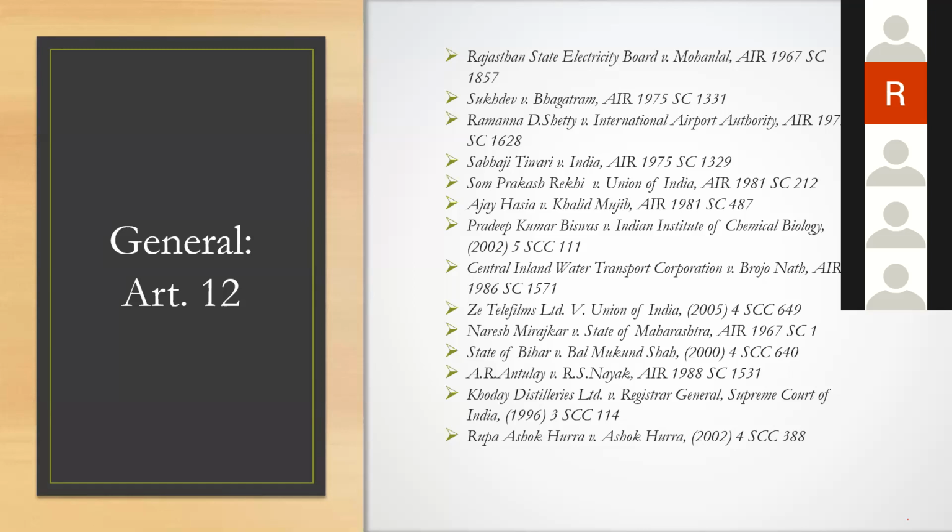Now, till Rajasthan Electricity Board, or to that extent, the Sukhdev case, if an entity has sovereign powers, that is, the powers to make rules and regulations and enforce them to the detriment of others, like ONGC, they can make rules and regulations.